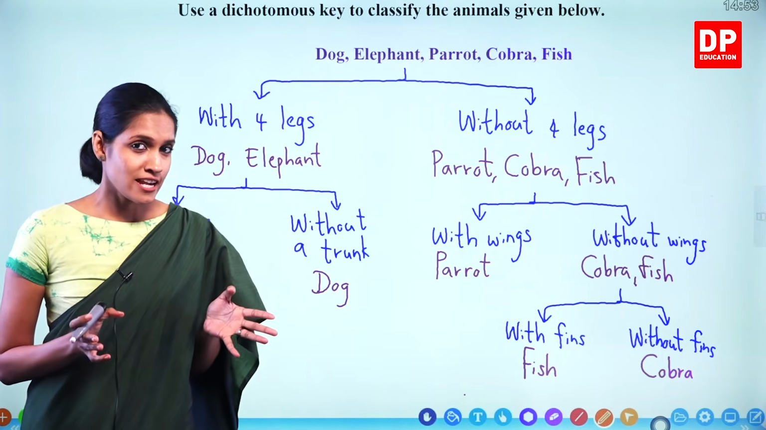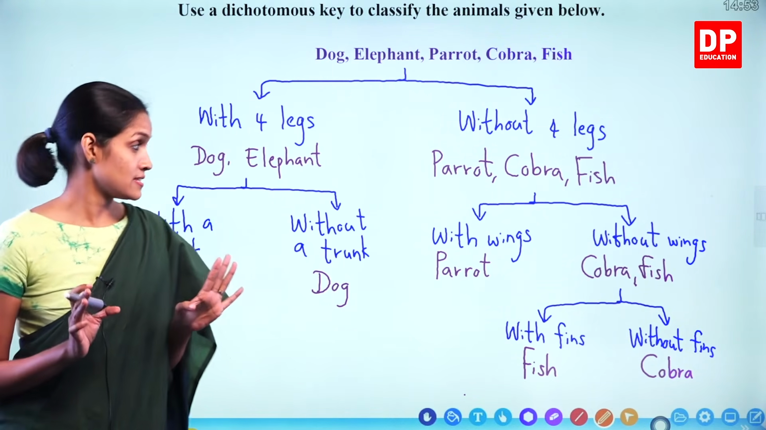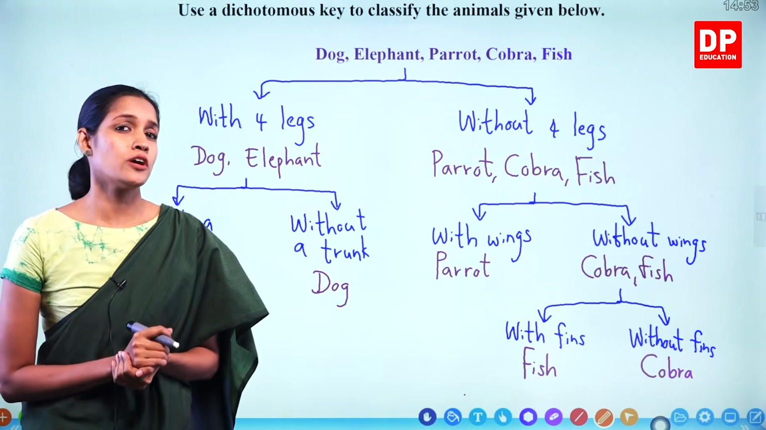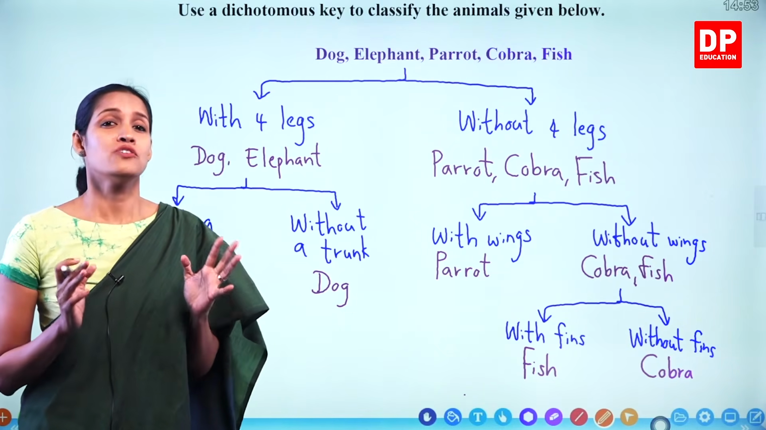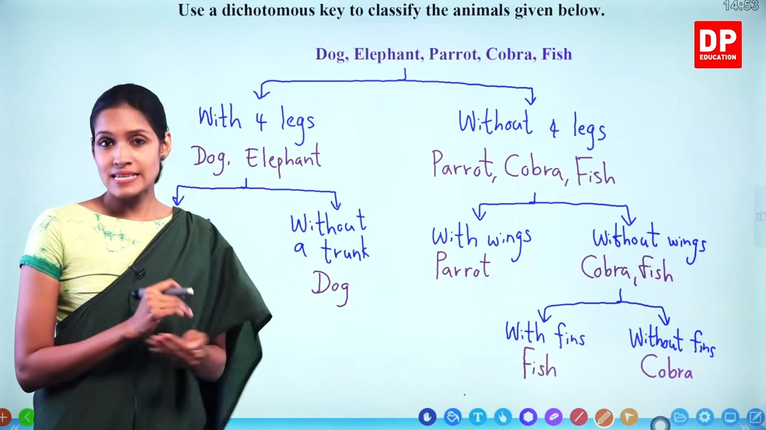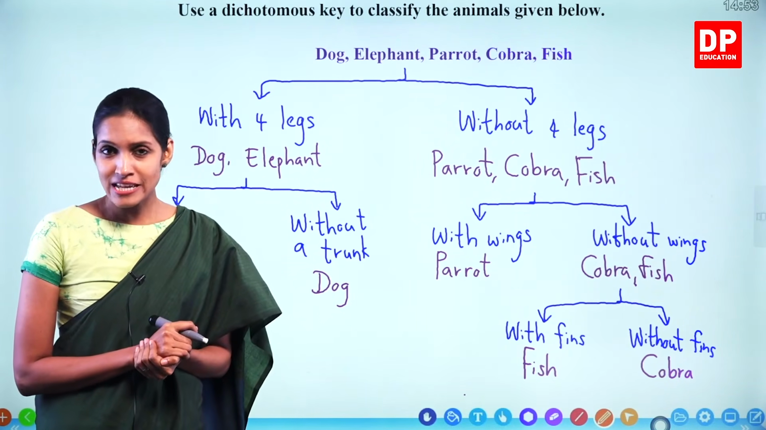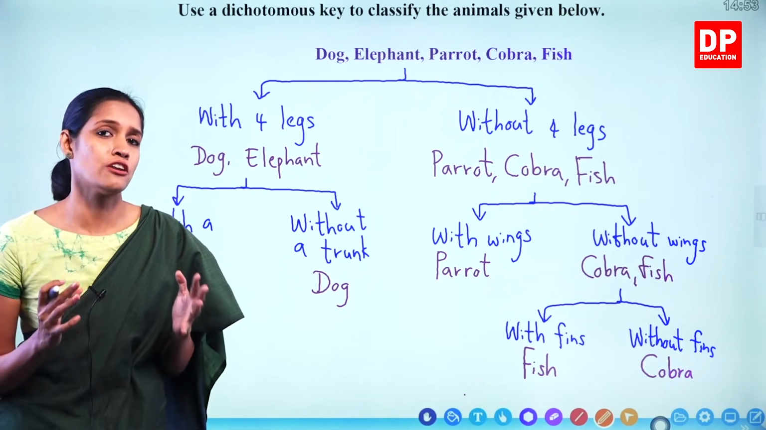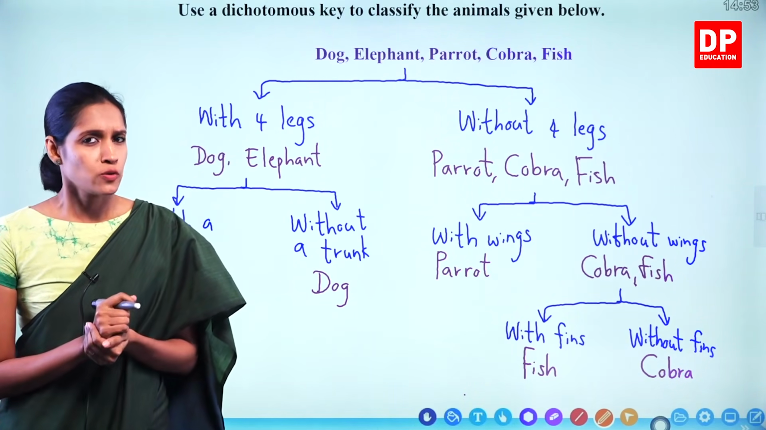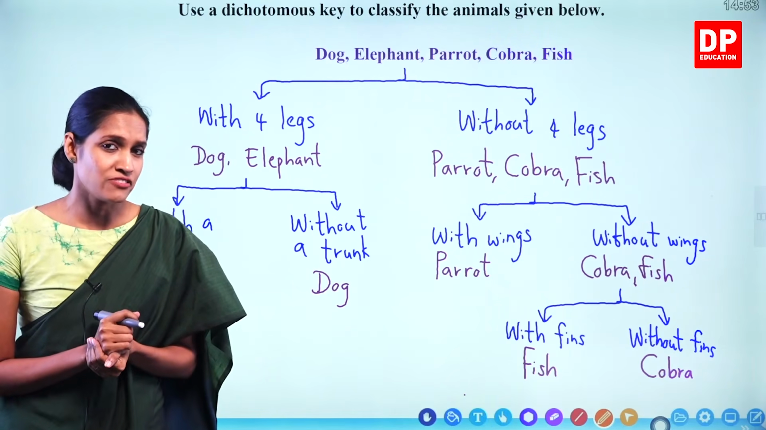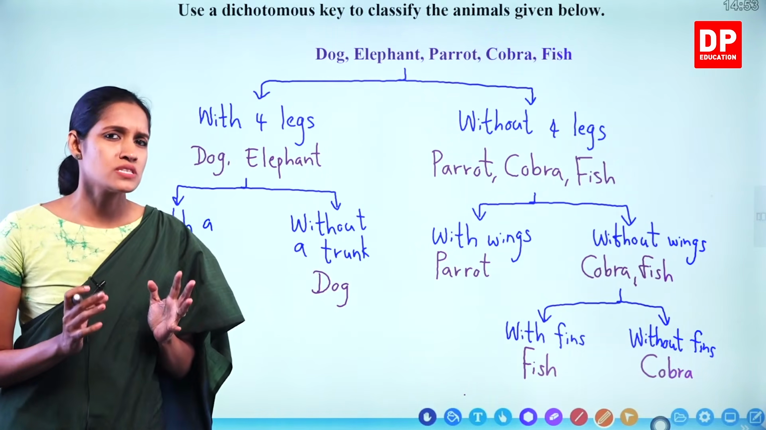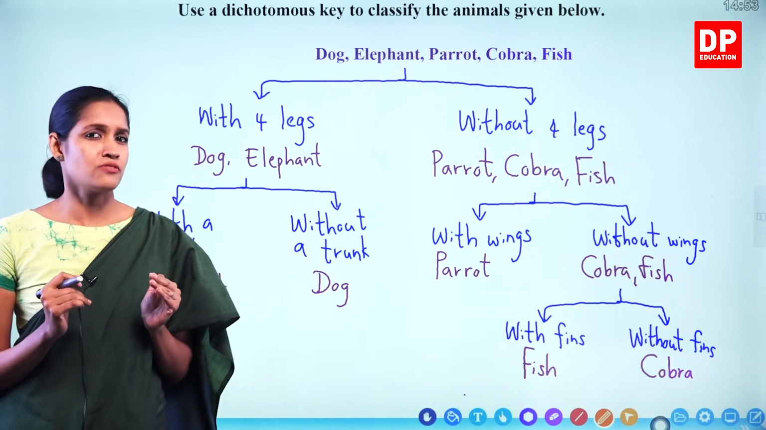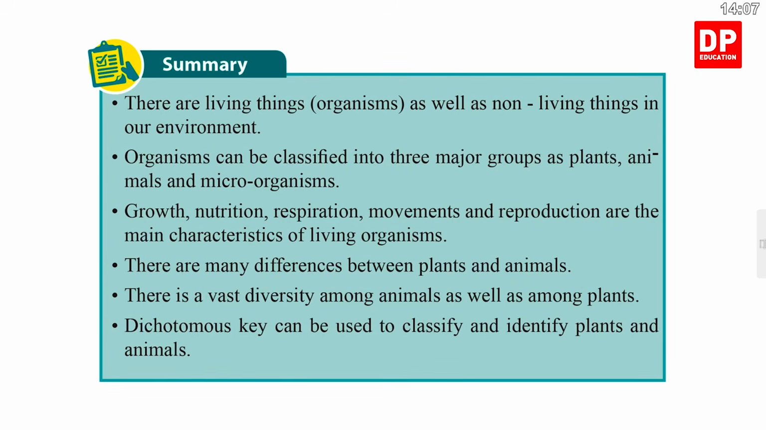So did you understand this, children? How to answer this type of question? I hope now it is very clear because we did many dichotomous keys as examples now, right? So in this way, we have come to an end of the lesson. I hope you understood the lesson really well. Now we will go see what is the summary of the lesson, what we have done so far, right?